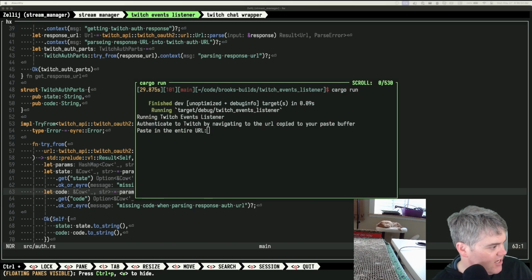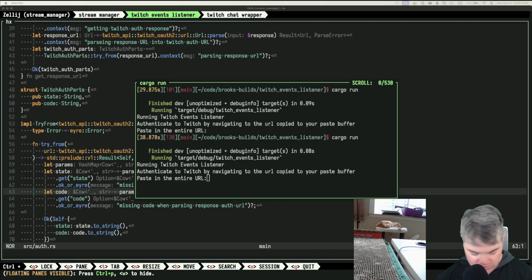Error: redirect mismatch. Error description: parameter redirect URI does not match. That's what the problem really is. Okay, I need to put a trailing slash, I believe, on my redirect URL. I'm not a robot. Save. Success. Okay, try it again. There we go. Now we have a code. I assume that means it's working.